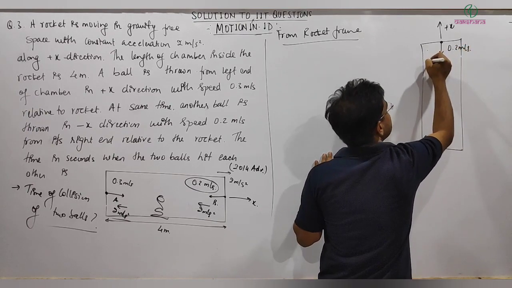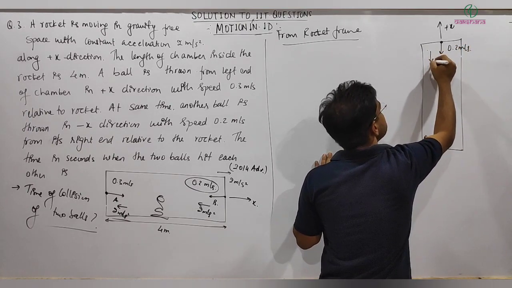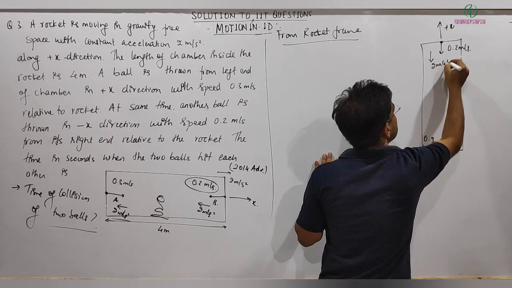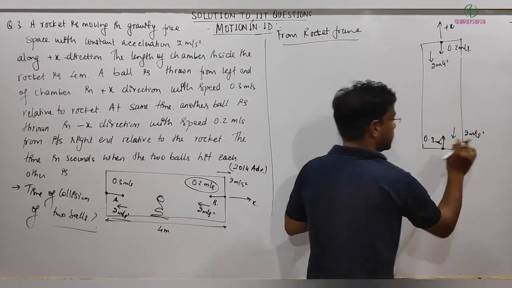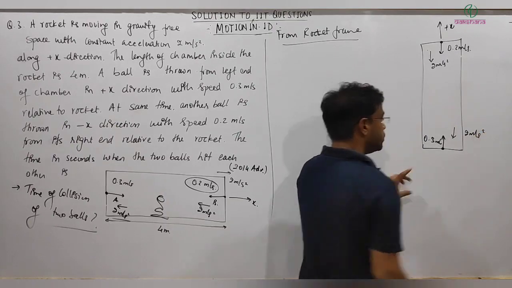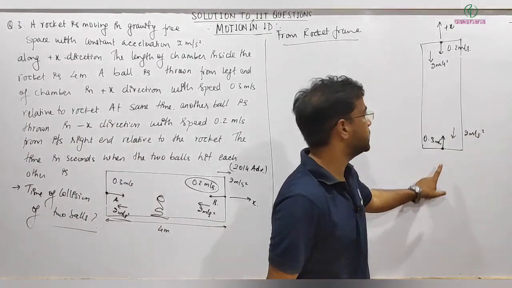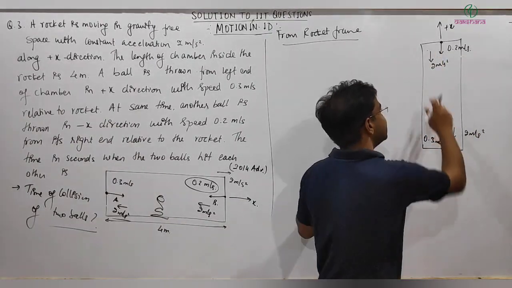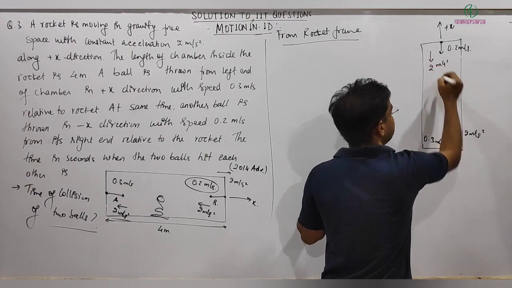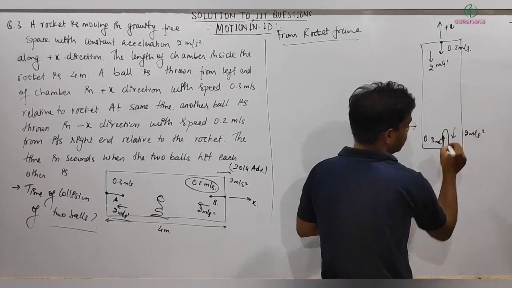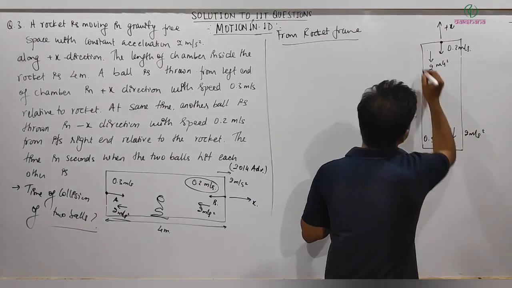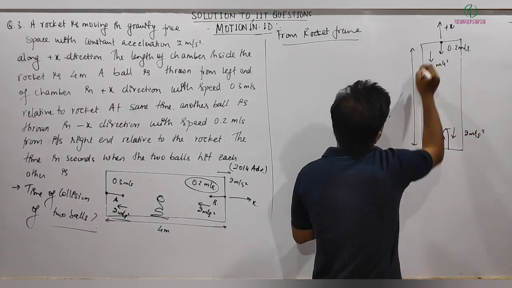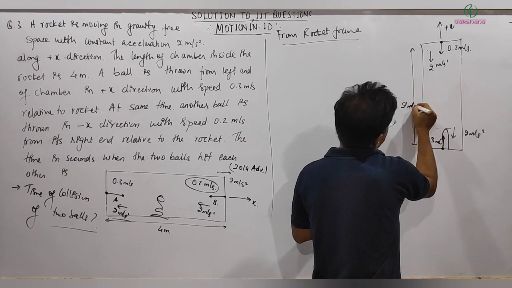Just try to imagine it like this, and the acceleration is 2 meter per second square for both. So you can see the motion of this ball will actually be retarding, and the motion of this ball will be accelerating. So it will go up to some maximum height and then come back. And this distance is given to you, that is 2 meter.